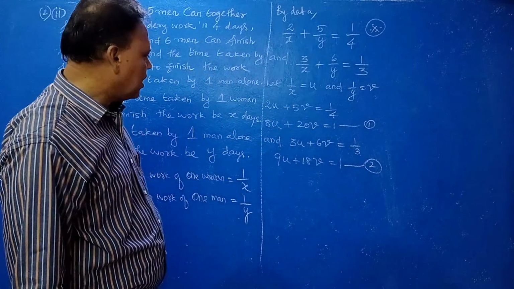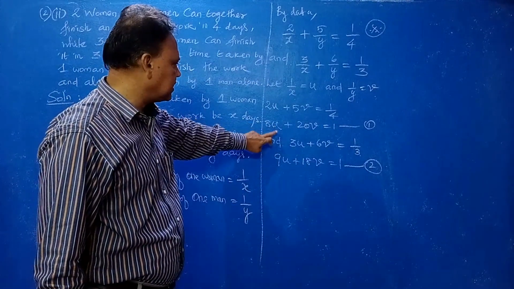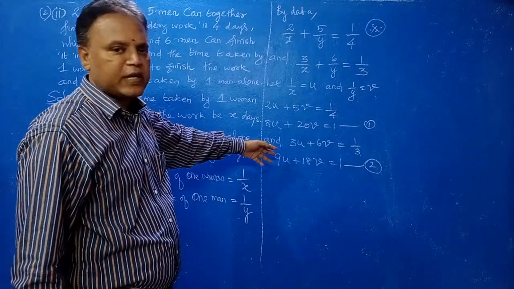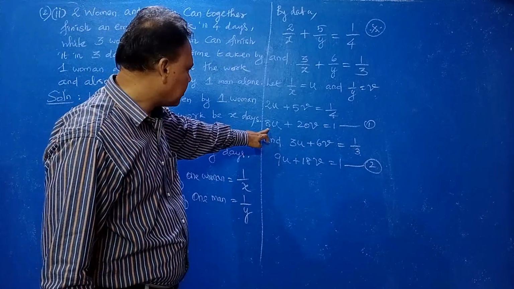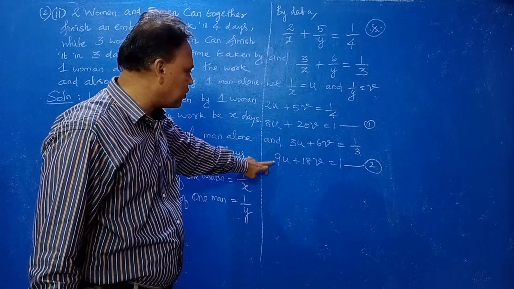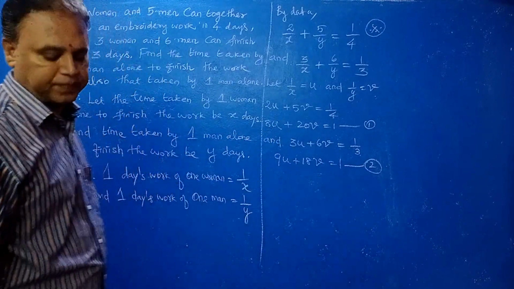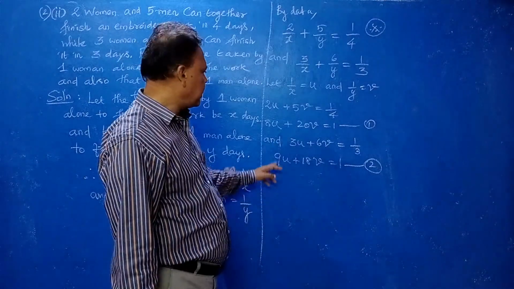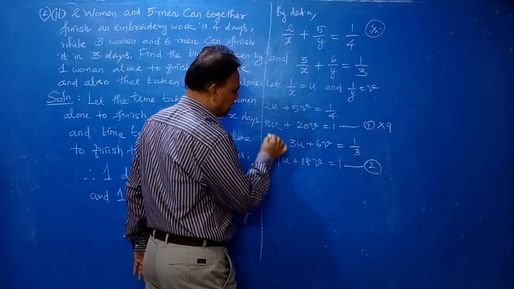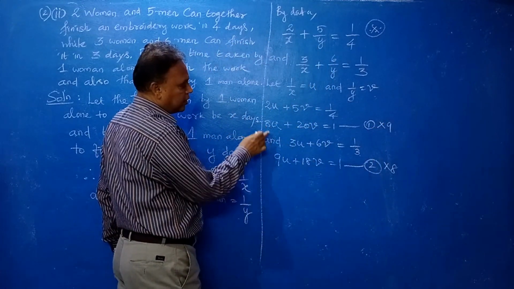Now you have to solve these two equations by the elimination method, by making a coefficient the same. The U coefficient is easily made the same. So multiply this equation by 9 and this equation by 8.